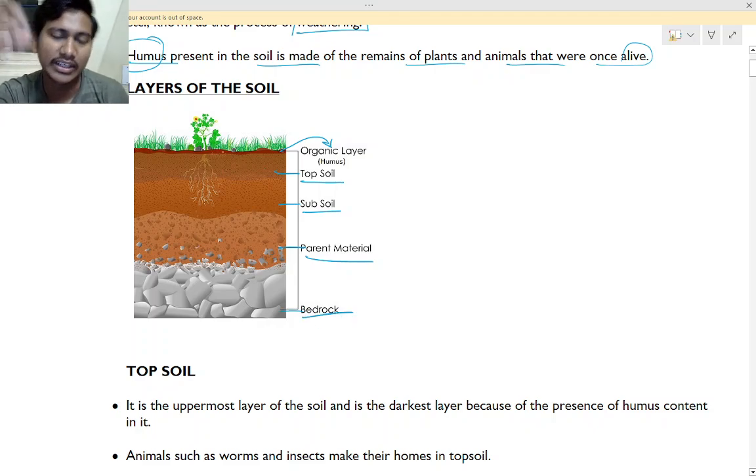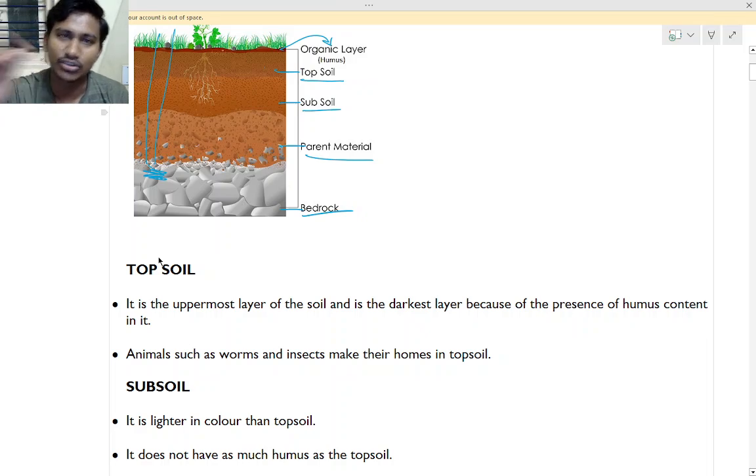Bedrock means if you dig inside, so there will be what? Rocks will start, so that is bedrock. When you construct a home, what you will do? You will dig down, isn't it? You will dig down till bedrock, because you don't want your home or pillar to get sunk in, right? So it should be on the bedrock, means it can stand firmly, isn't it? So during home construction they will dig down till bedrock.